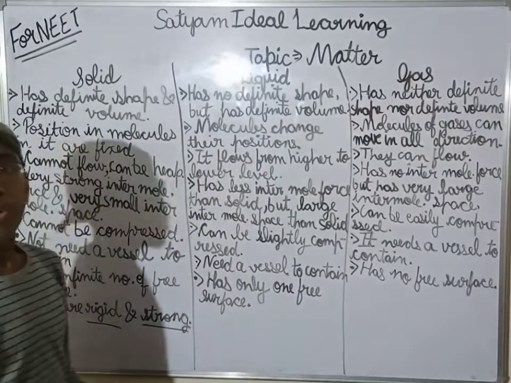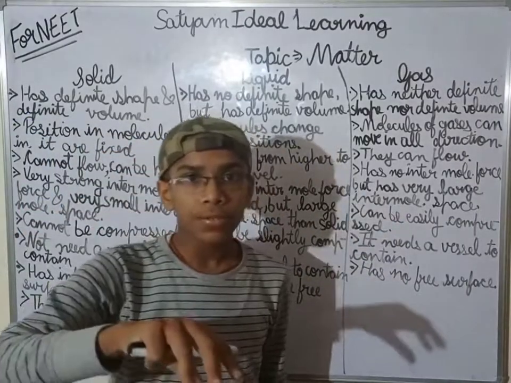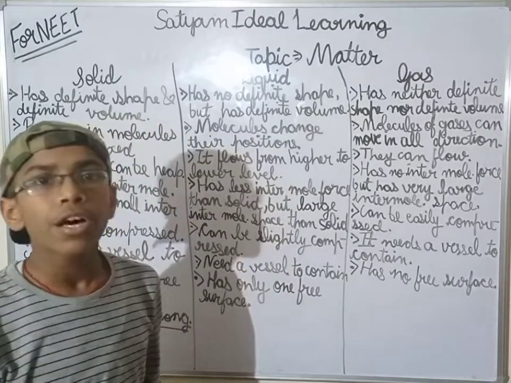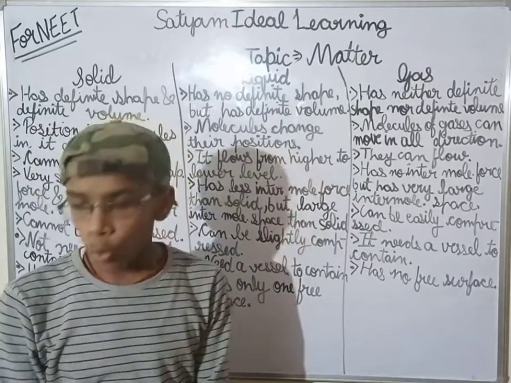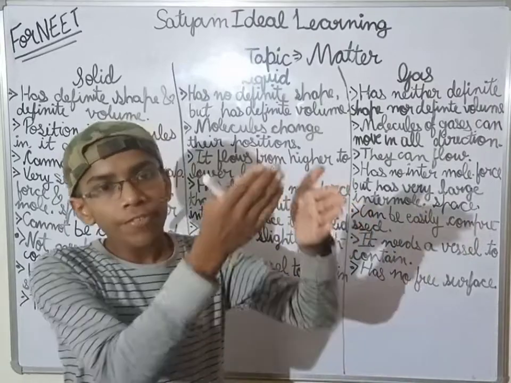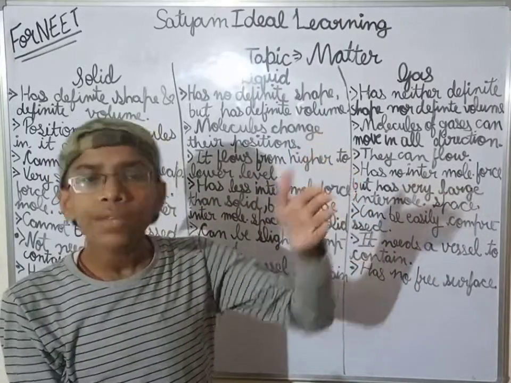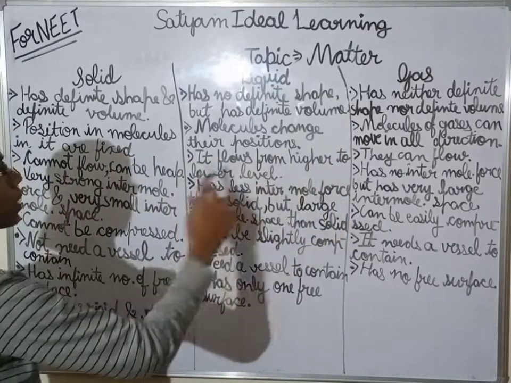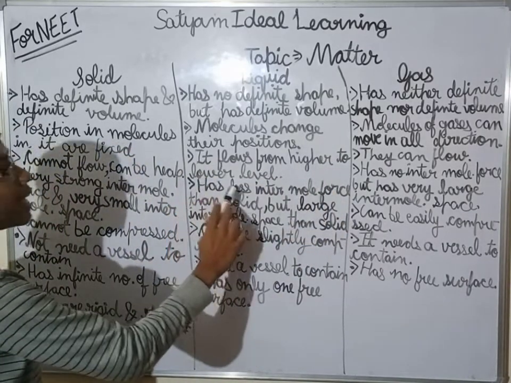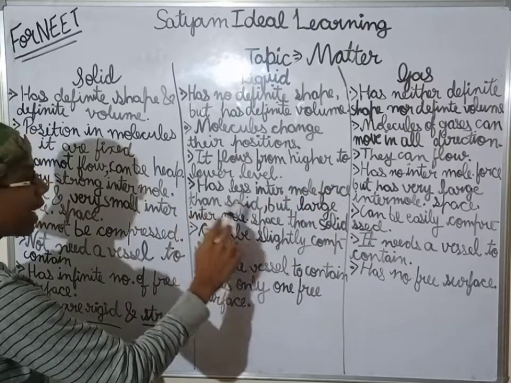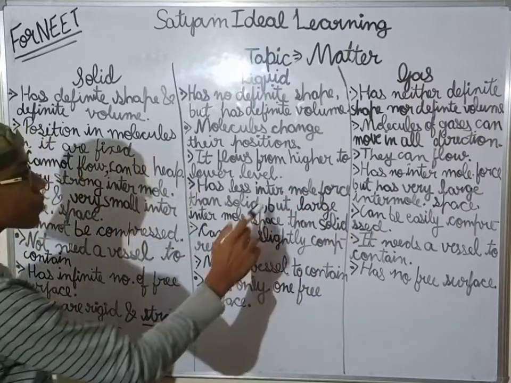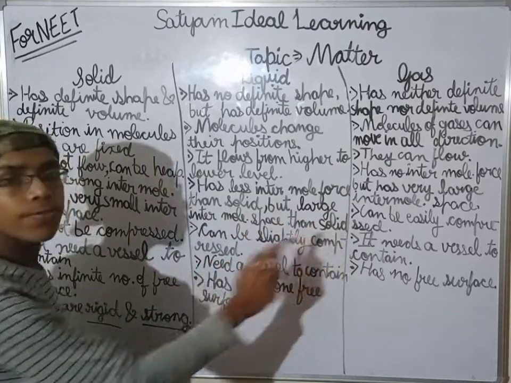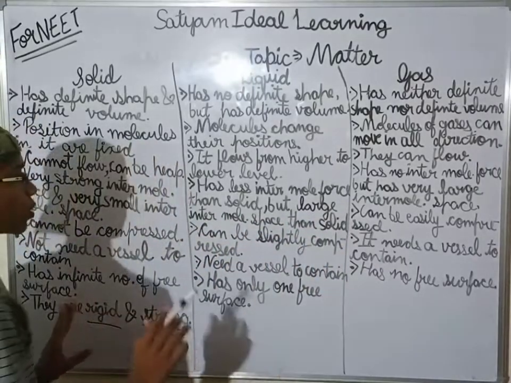You also know, when water is spilled or flows from your beaker or your glass onto a floor, if it is a sloping floor, then it will go from the higher level to the lower level. So it flows from higher level to lower level. Now, liquid has less intermolecular force than that of solid, I have already told you, but larger intermolecular space than that of solid. Clear?